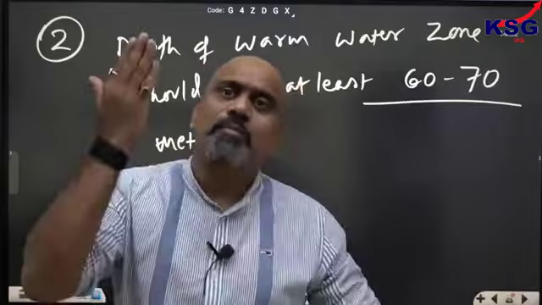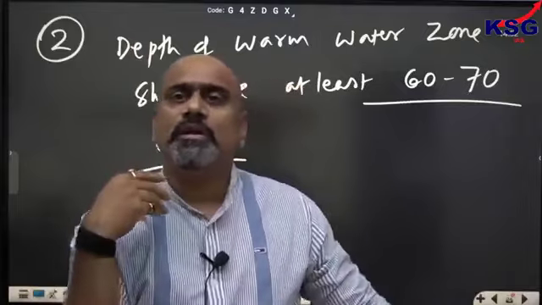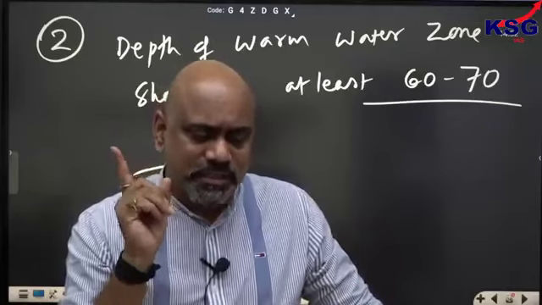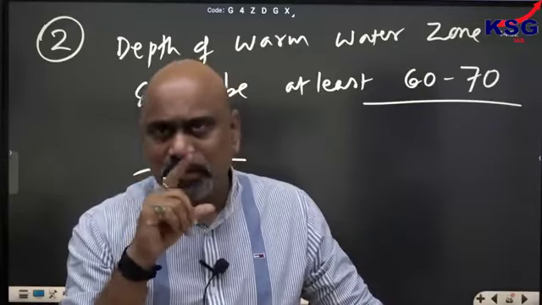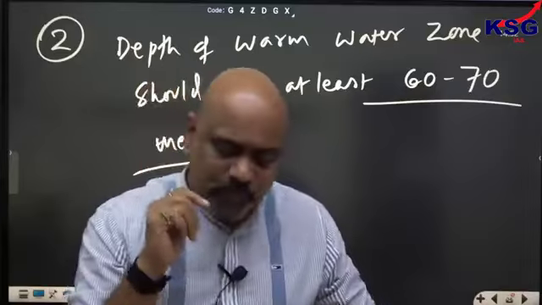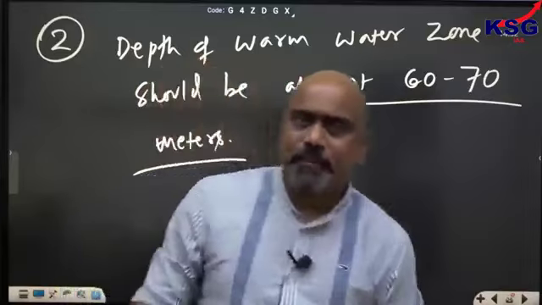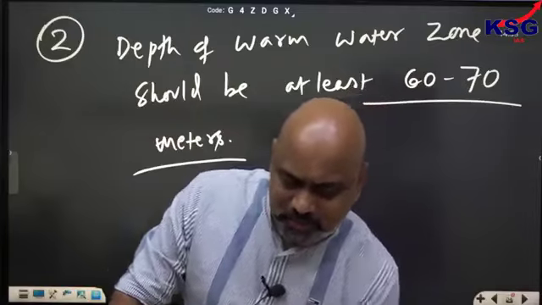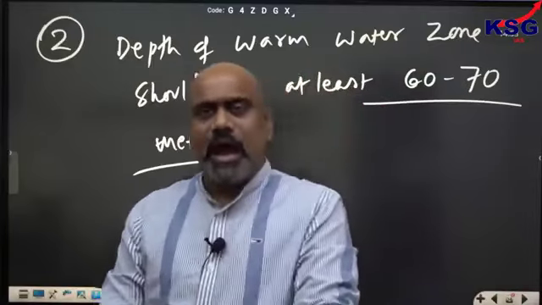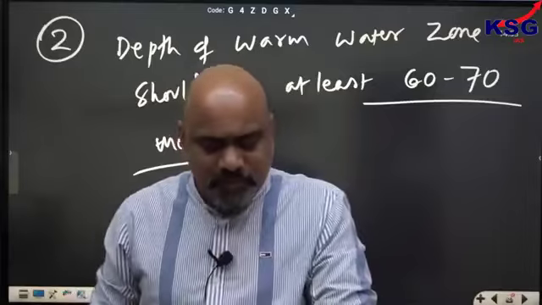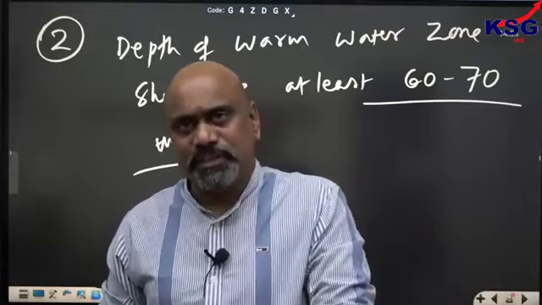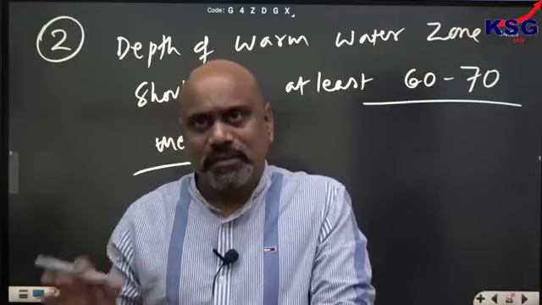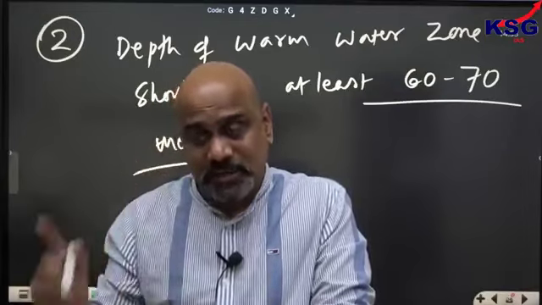This cold water which will come up, the air above this will be cool. It will restrict evaporation. So at least 60 to 70 meters of warming up of the water should be there. So evaporation will be better. Sea water temperature of 27 degrees at the sea surface alone is not sufficient. The high temperature of 27 degrees should prevail from the sea surface up to a depth of 60 to 70 meters. आपका जो टेम्परेचर है 60-70 मीटर तक ऐसे होना चाहिए.